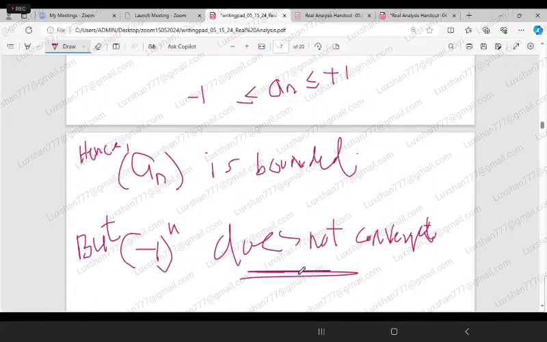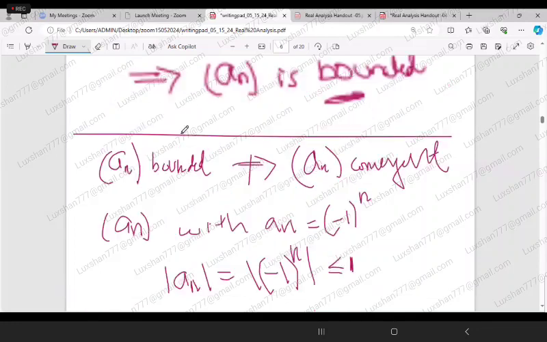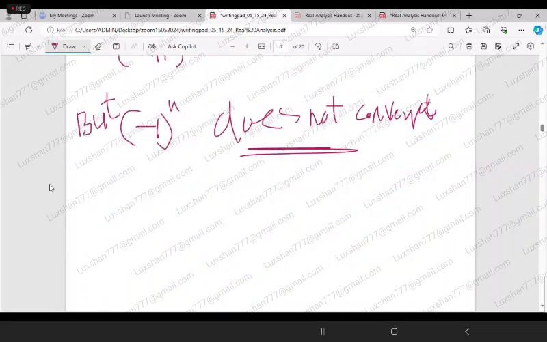There are more examples. You can give any example you want, but this is one of the simplest examples, which shows that the sequence may be bounded, but it doesn't need to be convergent. So this is right.